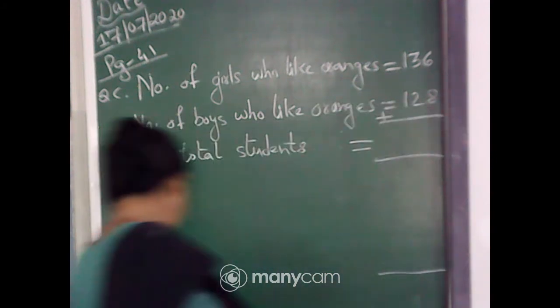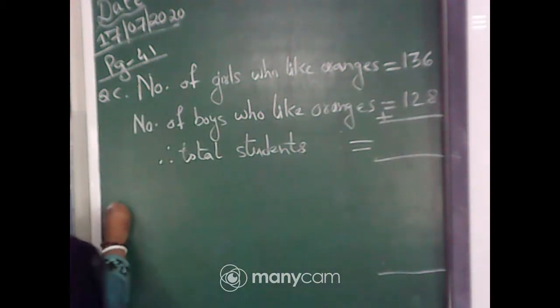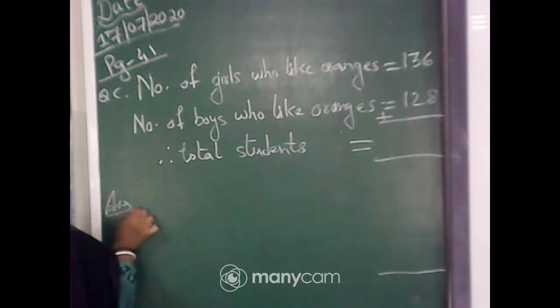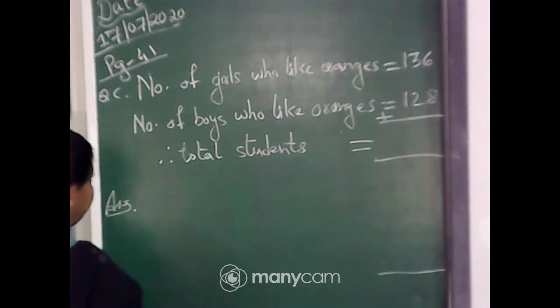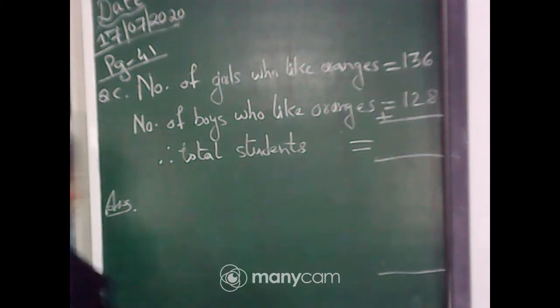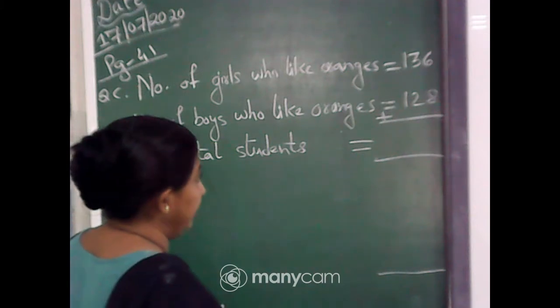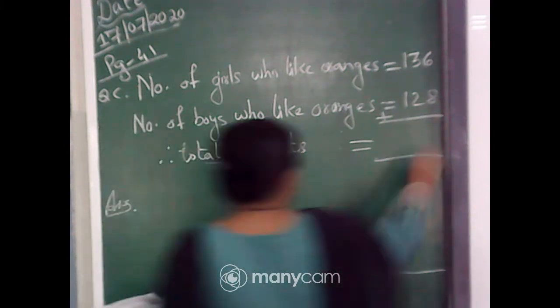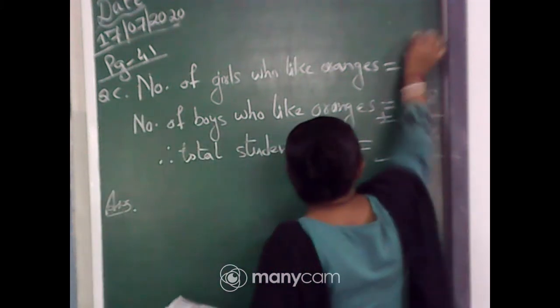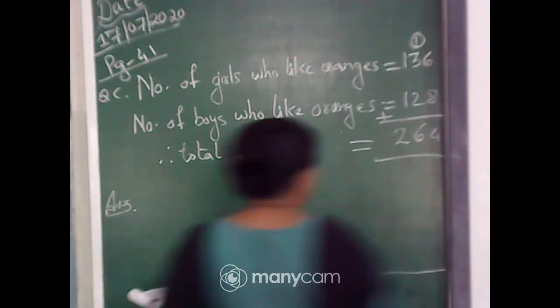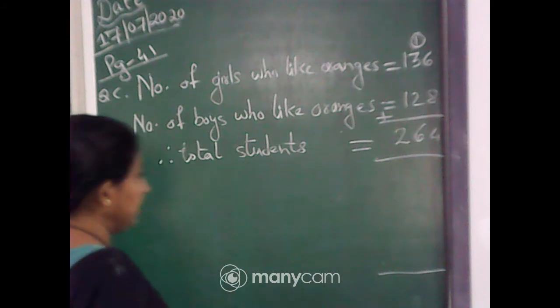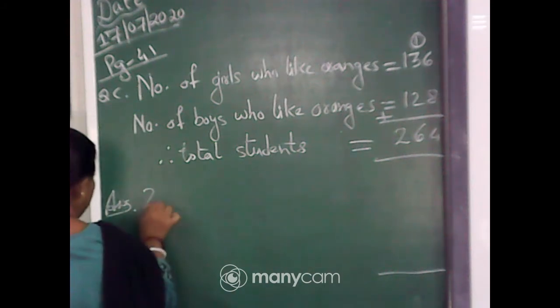Others, add and tell me what answer you are getting. Yes, Sorish is also right. 14, carry 1, 3, 4, 5, and 6, and 2. That means 264. So in the answer you will write